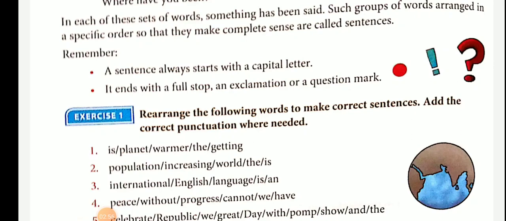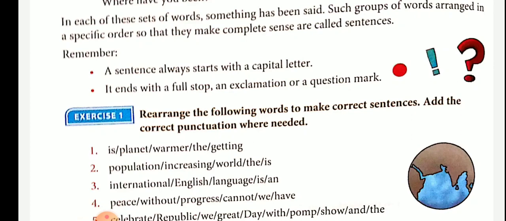Rearrange the following words to make correct sentences. Add the correct punctuation where needed. So, in this exercise, certain words are given, but they are not in proper order, so it makes no sense at all.